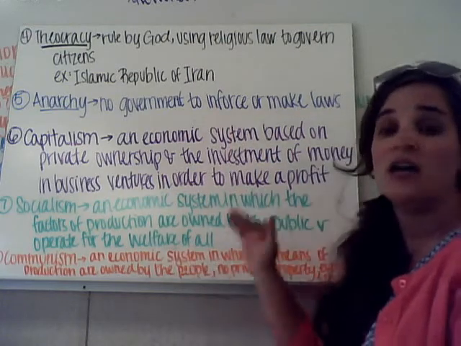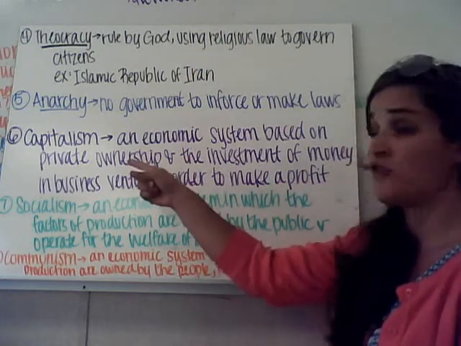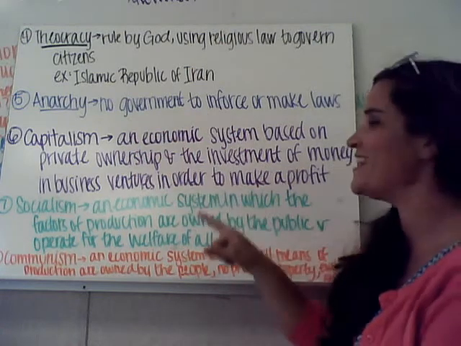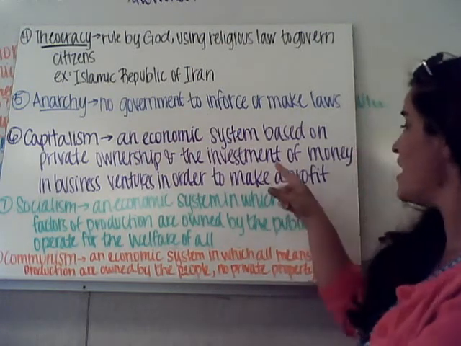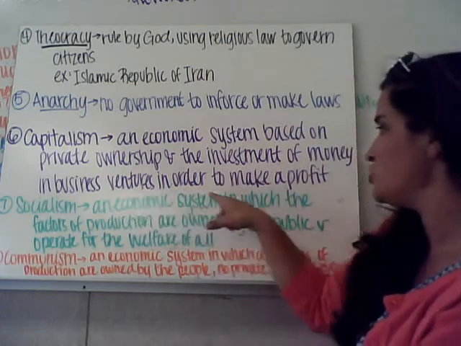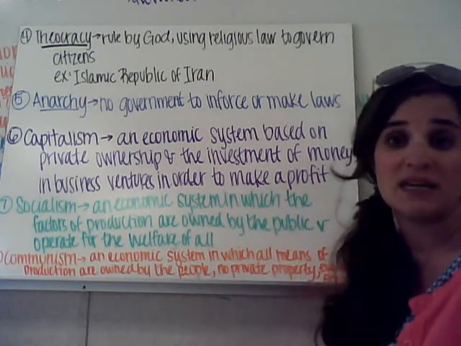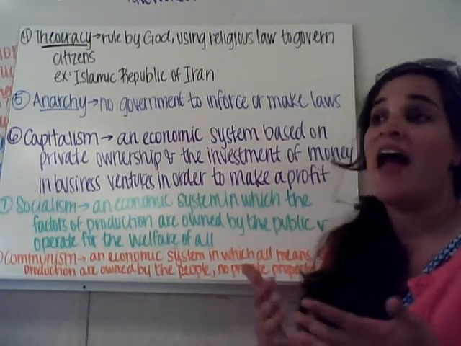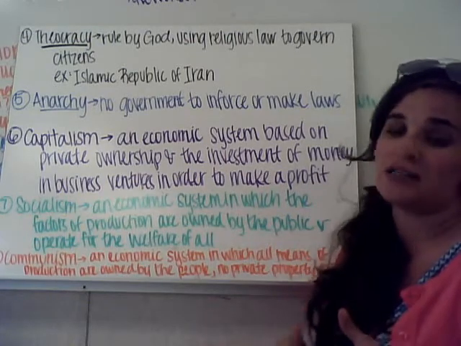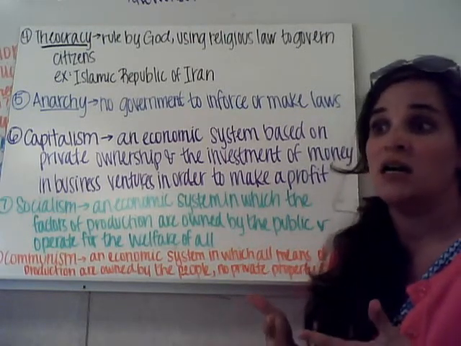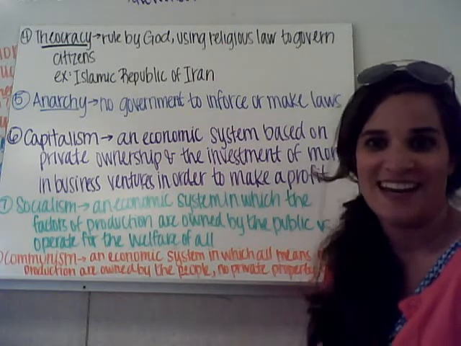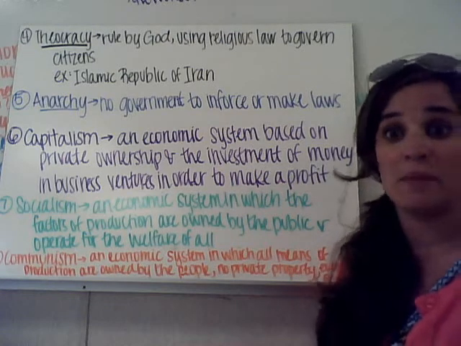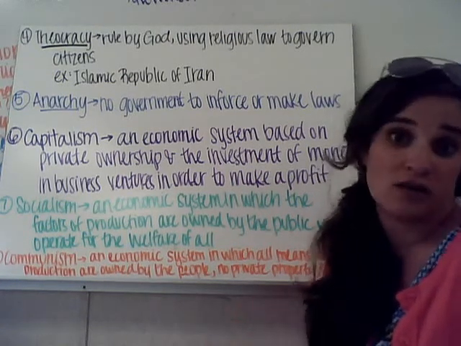Now the last three are types of economies that I want to look at. The first of which is capitalism. Communism is down here at the bottom. Capitalism is an economic system based on private ownership and the investment of money in business ventures in order to make a profit. Now what that means is I take money, I invest it in a company, I create a company, any money that company makes goes back in my pocket. I am completely free to do whatever I want legally to make money. There's no government entity really stopping me. If I wanted to go tomorrow and open up a cupcake shop in downtown Charlotte, I can do that as long as I have the money.